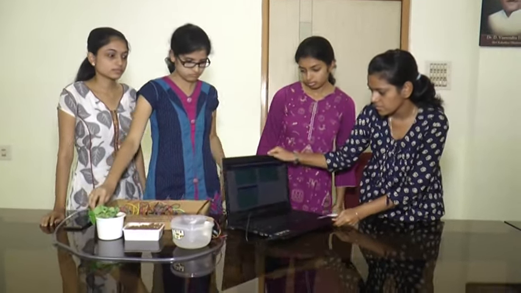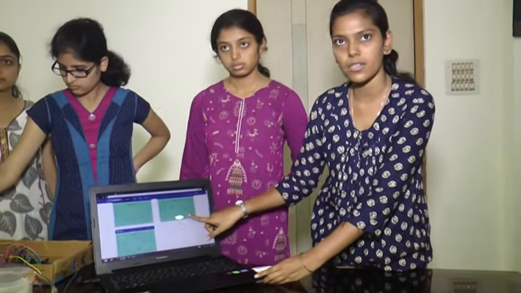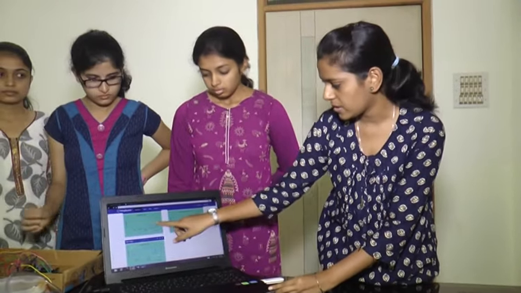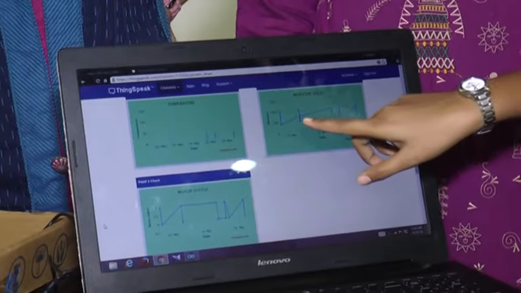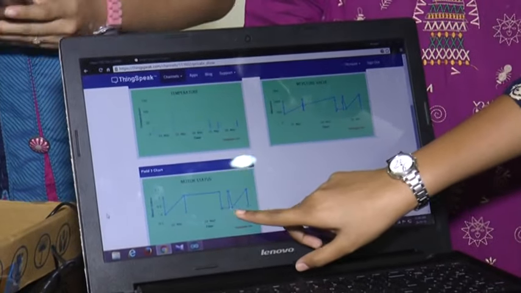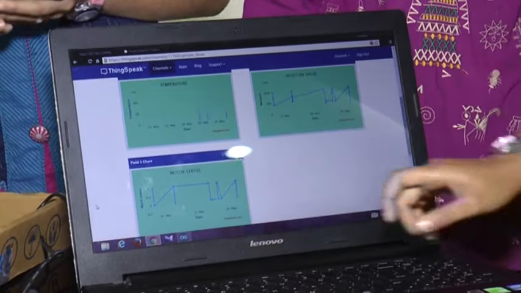And this is the motor status that is stored on the cloud, that is ThingSpeak cloud. Here we can see that the moisture value is low and the motor is off. We can see the status here.